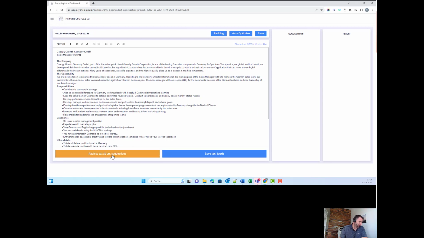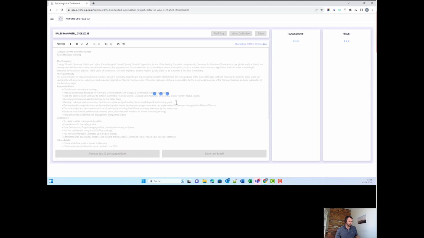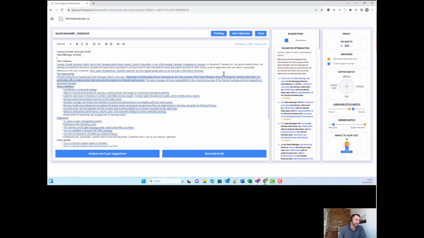Now you have two options. You can either click on Analyze Text and get suggestions, which is a more manual process. So what we do right now is in the backend, we analyze the job ad, try to figure out how well it already fits the tonality of the specific target group of sales managers. And we create paraphrases and ideas how to rewrite things to make it more appealing to the specific target group.